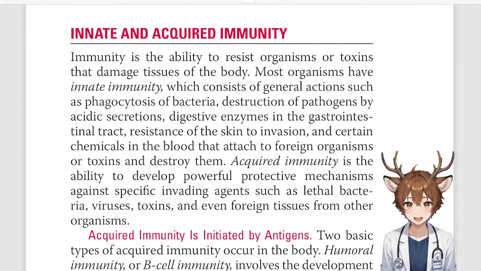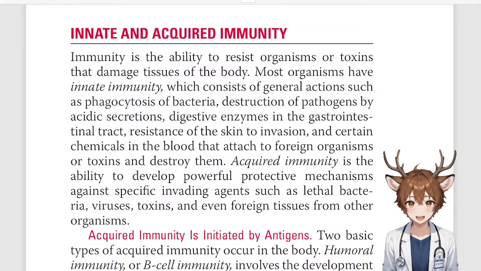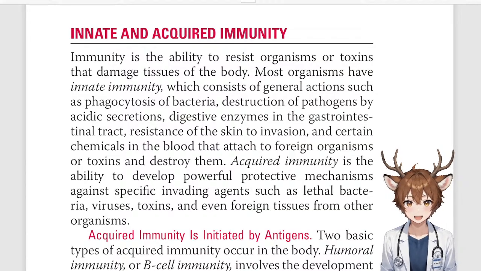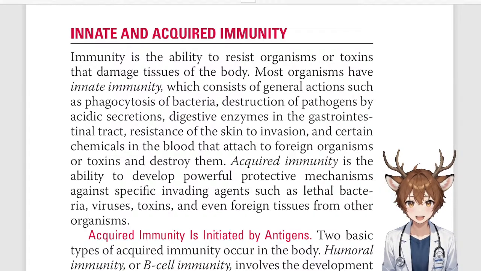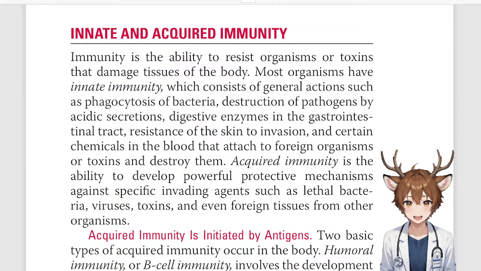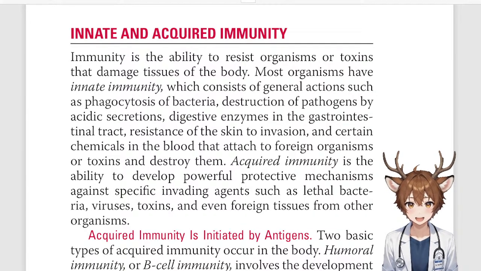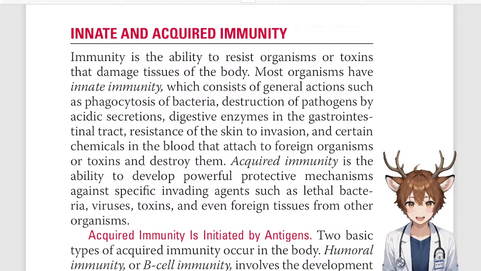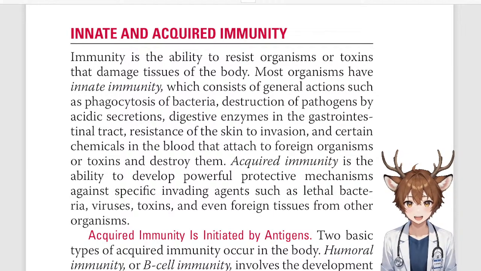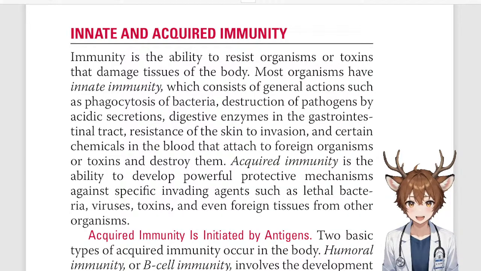Innate and acquired immunity. Immunity is the ability to resist organisms or toxins that damage the tissues of the body. Most organisms have innate immunity, which consists of general actions such as phagocytosis of bacteria, destruction of pathogens by acidic secretions, digestive enzymes in the GI tract, resistance of the skin to invasion, and certain chemicals in the blood that attach to foreign organisms or toxins and destroy them.